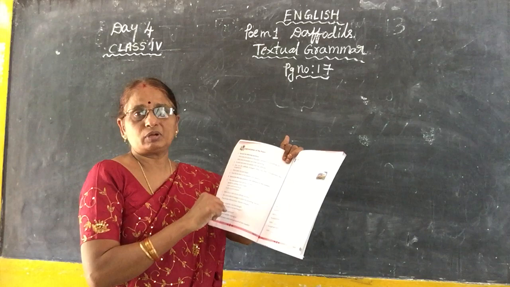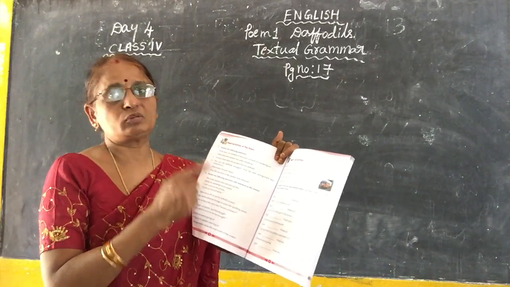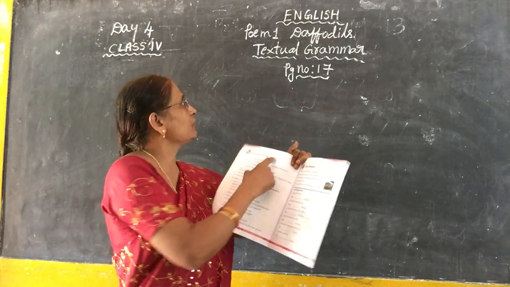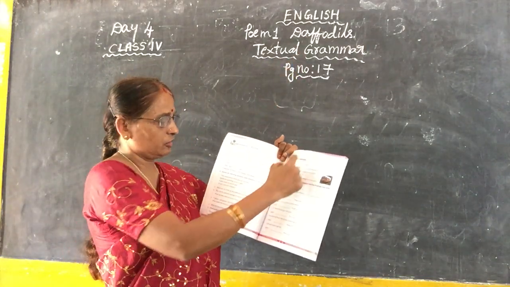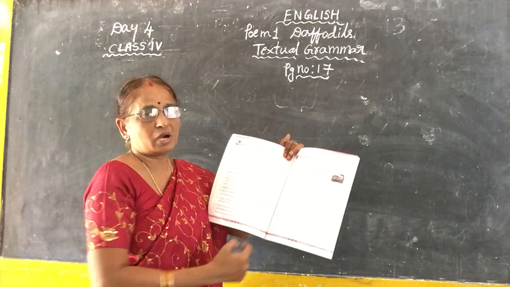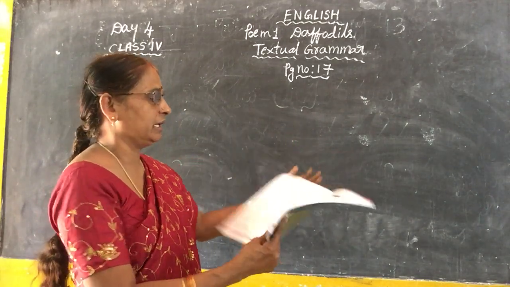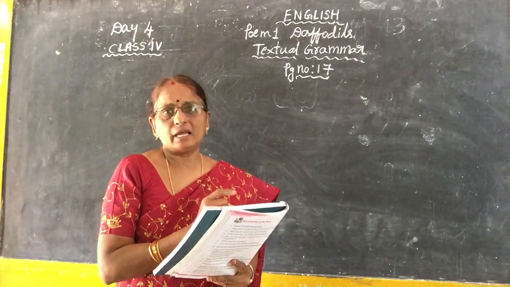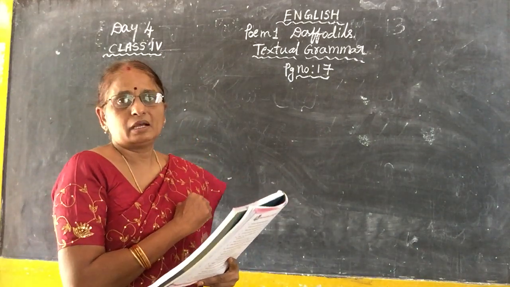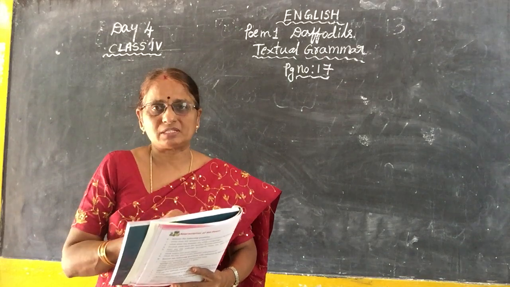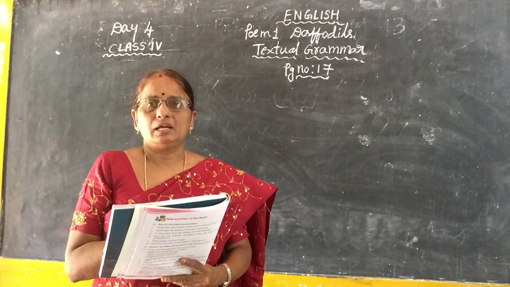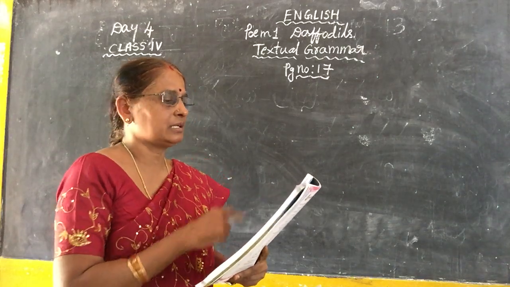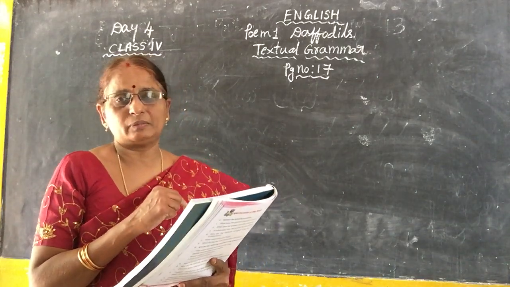In lesson 1, unit 1, I also explained textual grammar, sentence and kinds of sentences and everything. Coming to poem number 1, Daffodils, they have given some grammar points at the back of this poem, children. Page number 17. What is this here? A sentence. I have explained to you all about a sentence: what is called a sentence, how to form a sentence, and what the rules are to write a sentence to get the correct meaning or complete sense. We have learned all those things already in the previous class.